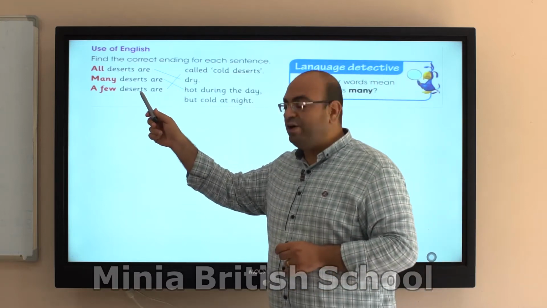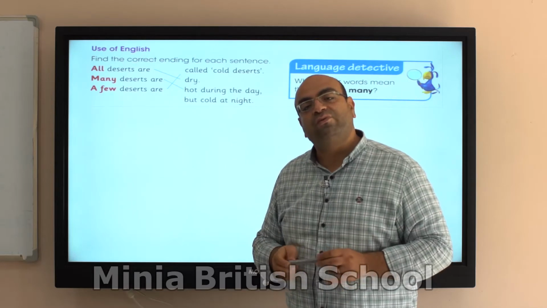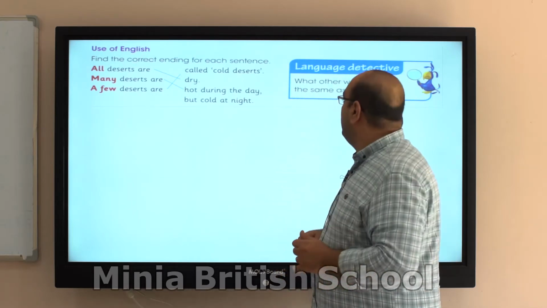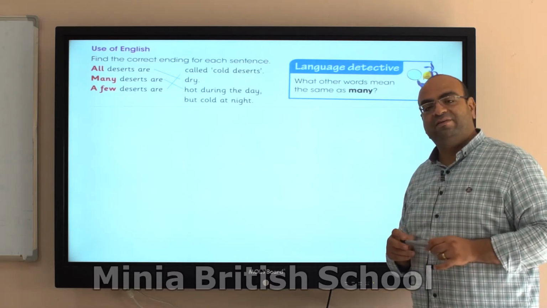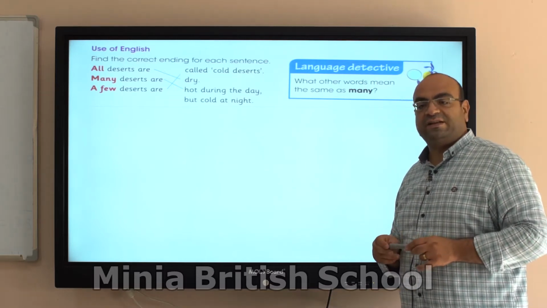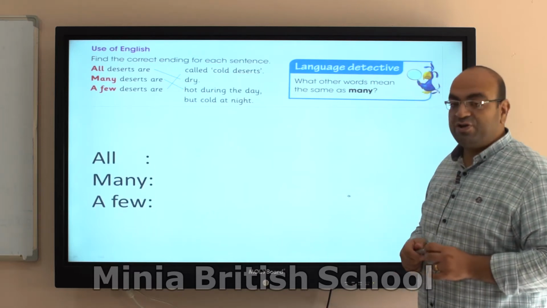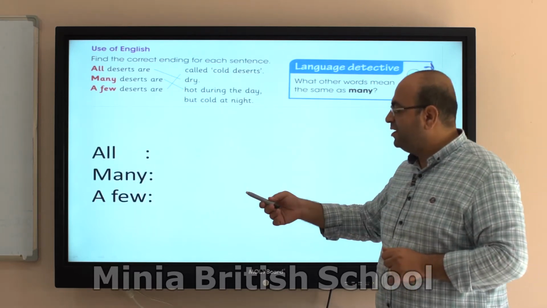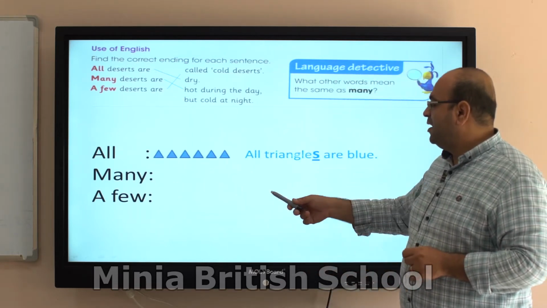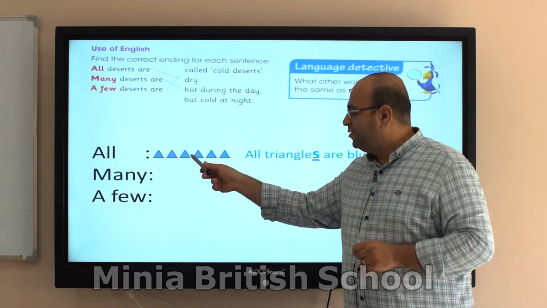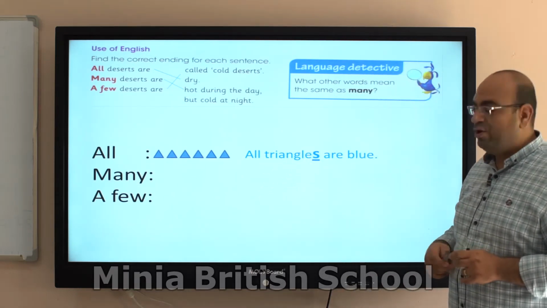Make sure there is a countable noun and it's in the plural form. What other words mean the same as many? A lot of, that's good. There are also other words. Search the lesson, a lot of is fine. All, many, a few. As you can see, blue triangles, I would say all triangles are blue.